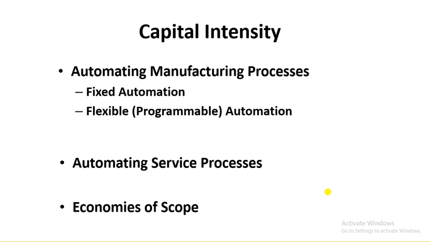So economies of scope is telling you that if you increase the product line, then your per unit cost can be reduced.